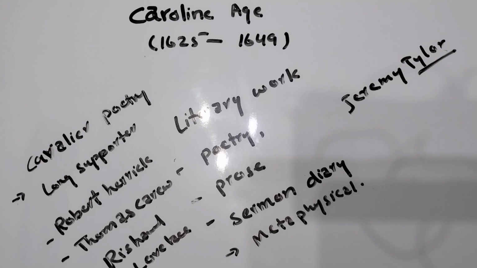The most prominent literary divine of this period is remembered for his collection of sermons, known as the Liberty of Prophesying, Holy Living and Holy Dying. These are the works that he wrote in prose form: Holy Living and Holy Dying.